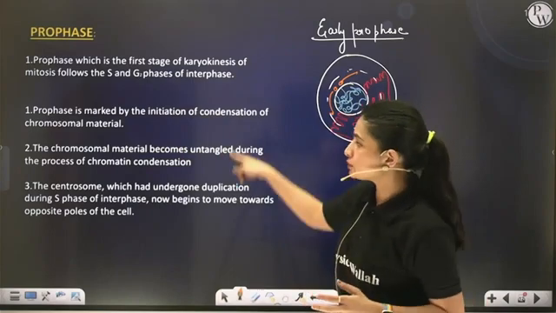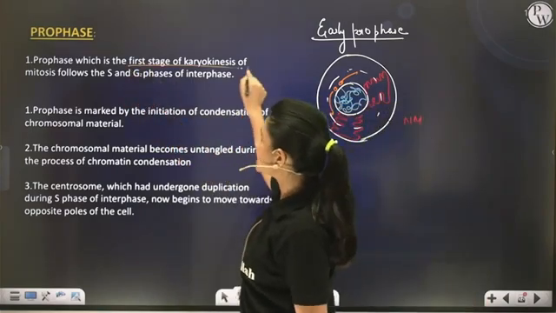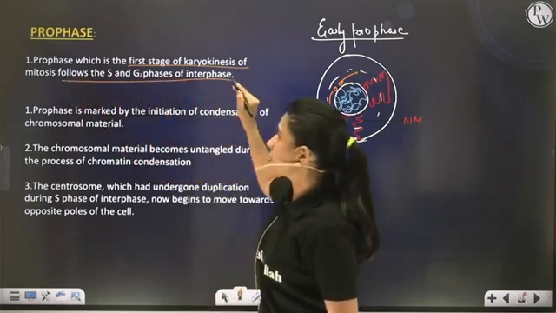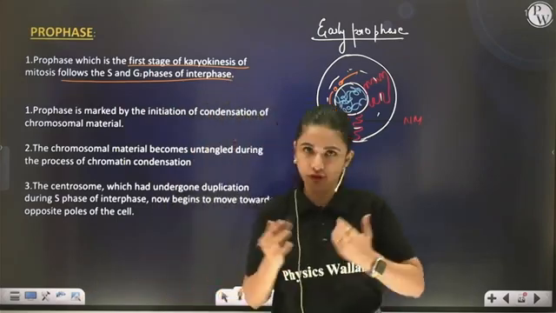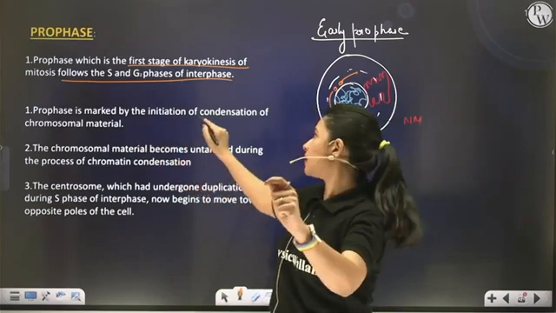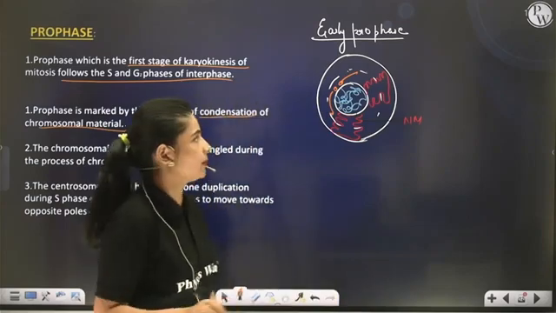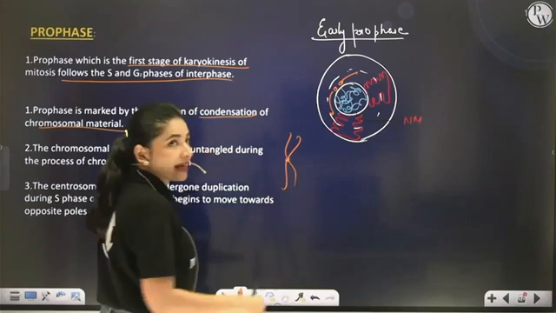Now, let's try to read them from here. Number 1, prophase actually is the first stage of karyokinesis that follows the G2 phase of the interphase, after S phase. You know this thing. Second, it is marked by the beginning of, as I told you, the condensation of the genetic material. Right now, genetic material is present in a thin thread-like manner.